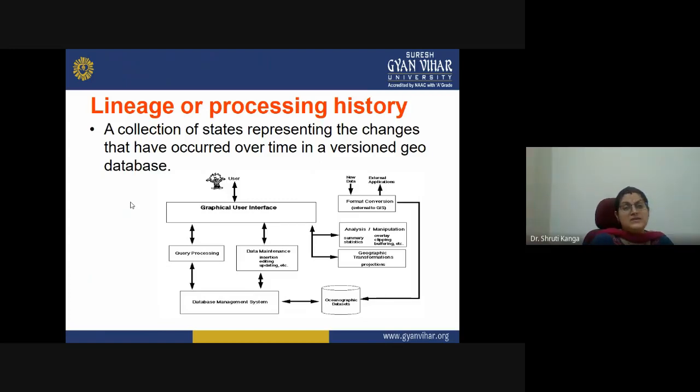Now linkage and processing history is related to the collection of states representing the changes that have occurred over time in a version's geodatabase. For example, we are talking about the LIS. You see, the property my grandfather was having was in his single name. Now when it comes to my uncle, my bua, or my father, for the same property there will be three holders.